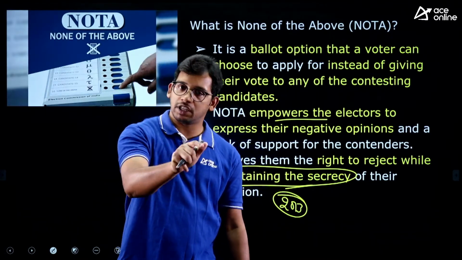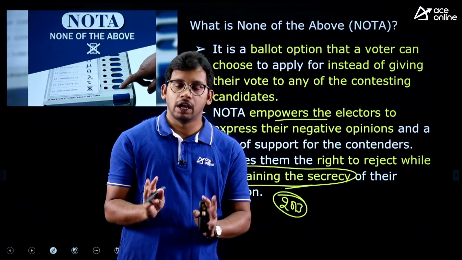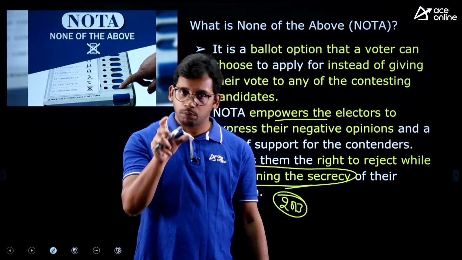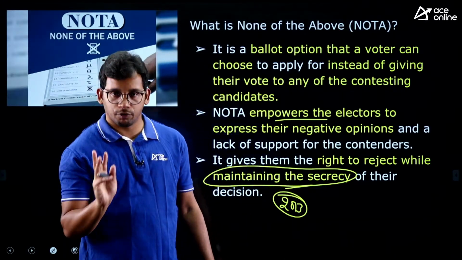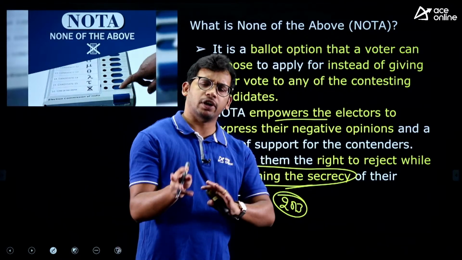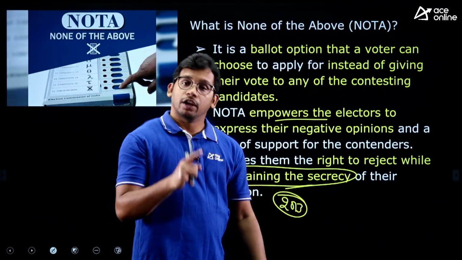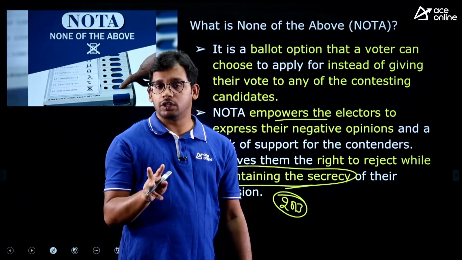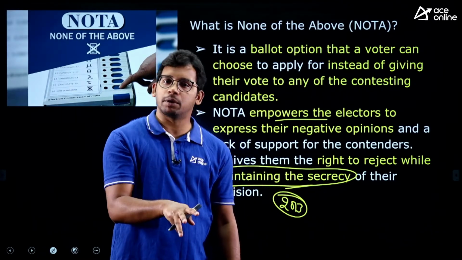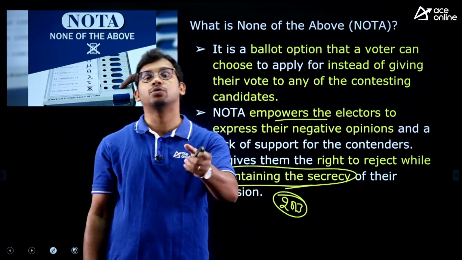Only if you visit the polling station, then only they will tick and find out that you have voted. And if you haven't voted, they will come to know that this person has not voted in the elections. This may also affect you, if there are some local political elements. So if you don't want to vote for any of the persons, you can sit at home, but you will be recognized as the person who hasn't voted.